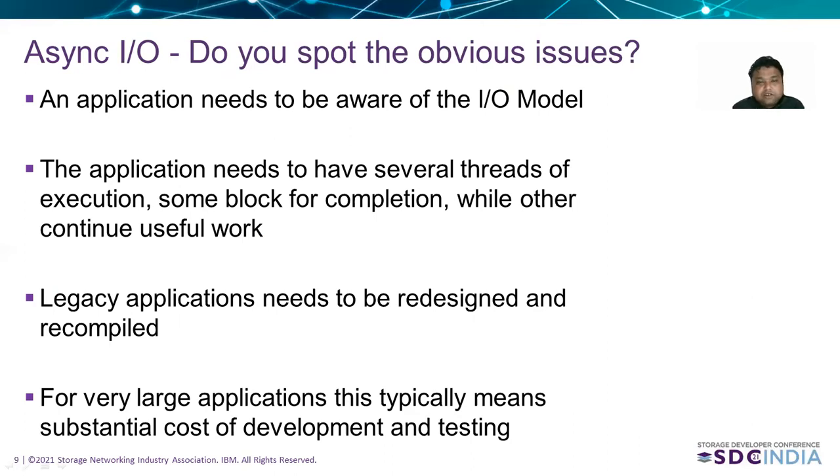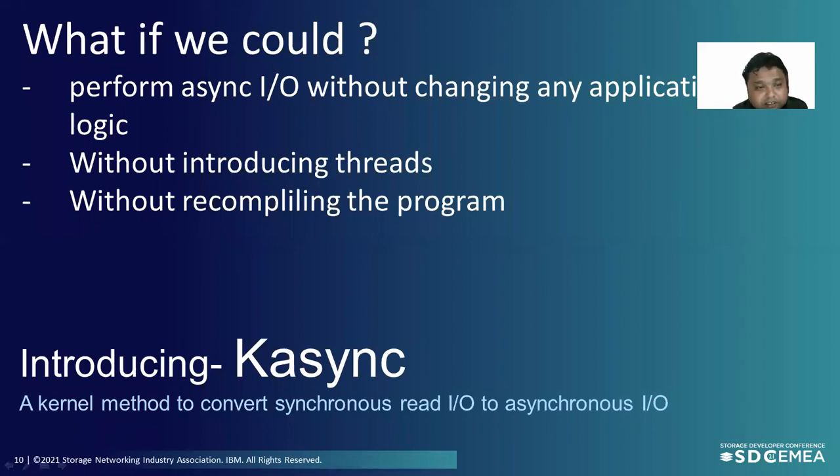Now that you know the issues of doing asynchronous IO to older enterprise applications, let us ask, what if we could perform asynchronous IO without changing any application logic? Wouldn't it be magnificent? What if we could do asynchronous IO without introducing any threads? That would take away a lot of complexity. What if we can do asynchronous IO without recompiling the program? That would avoid a lot of costs.